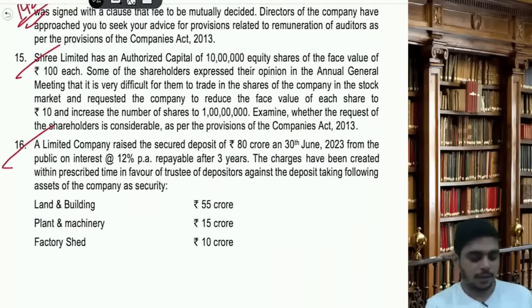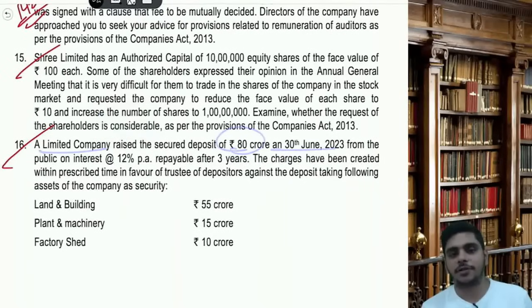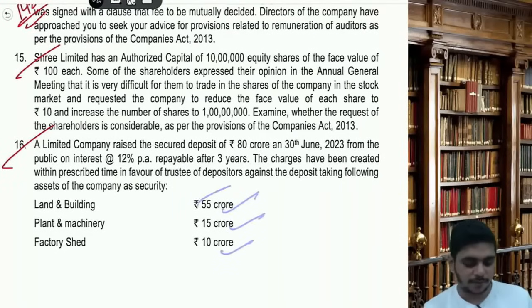ABC Limited raised secured deposits of 80 crore on 30th June 23 from the public at interest of 12% repayable after 3 years. The charges have been created within the prescribed time in favor of trustees of depositors against the deposit, taking the following assets. So they have taken charge: land and building 55 crores, plant and machinery 15 crores, factory share 10. 55 plus 15 is 70, 70 plus 10 is 80, 80 crores.